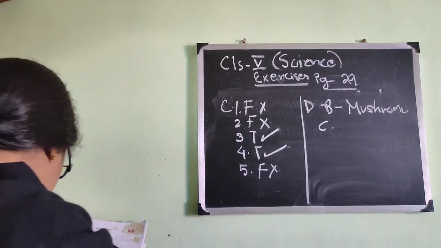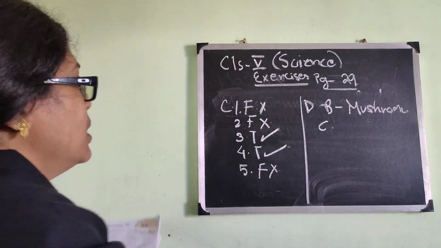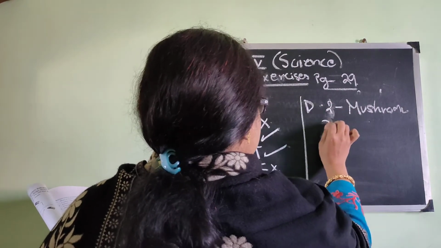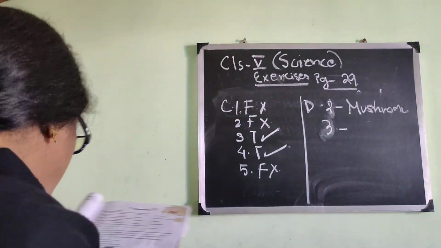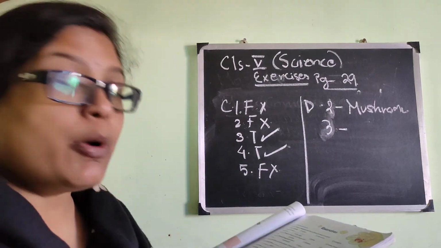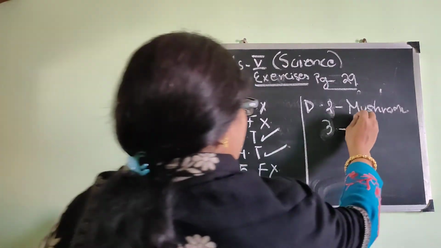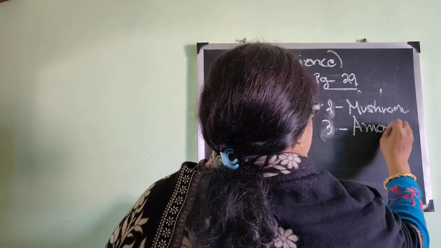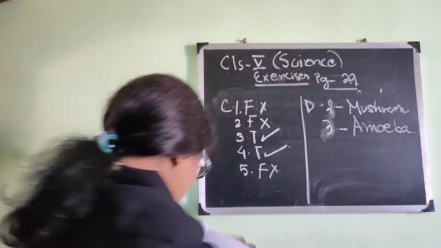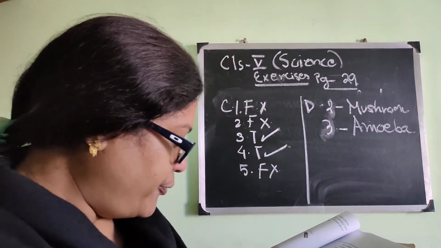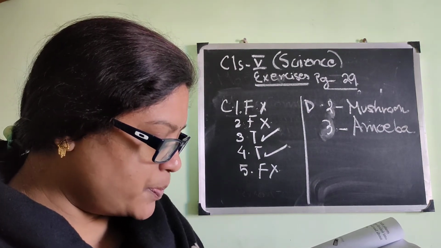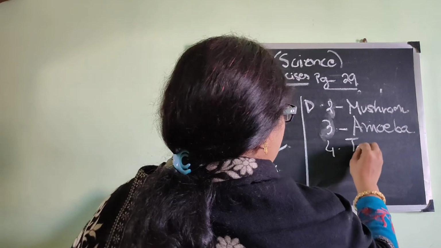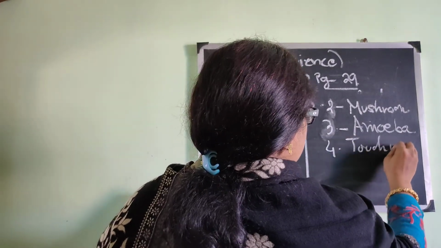Sorry, it is 2. And next is 3. A living thing that is made up of only one cell. It will be amoeba. In the fill in the blanks also you have done that. And finally, the fourth one, a plant that responds when touched. The answer will be touch me not.